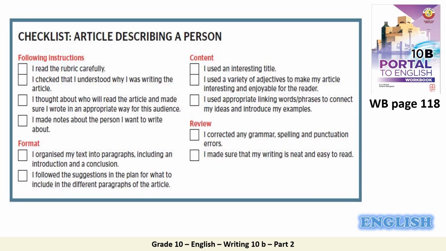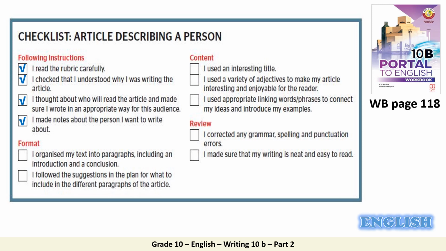Now, have a look at the checklist, and this is very important. After you write your article, you have to check all of the following. So, we have 4 different categories: following instructions, the format, the content, and the review. So first, I read the rubric carefully. You have to mention it. I checked that I understood why I was writing the article. After that, I thought about who will read it and made sure I wrote in an appropriate way for this audience. After that, I made notes about the person I want to write about. So all of them should be checked.